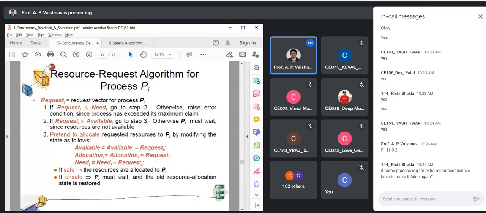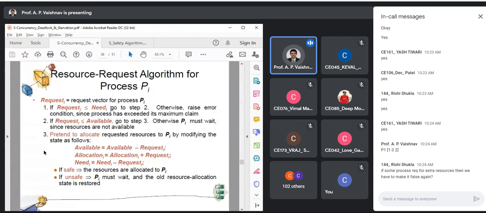Okay. Again, this algorithm is very simple. Let us go through that. Now, before you simulate, we need to do 2 checks. Before you start simulation, 2 more checks are required. What is the first one? Request of I, that means this 102, which I have given you in the chat box, is less than need or not. Why are we verifying that? Can anyone tell me? Request of I is less than or equal to need of I.